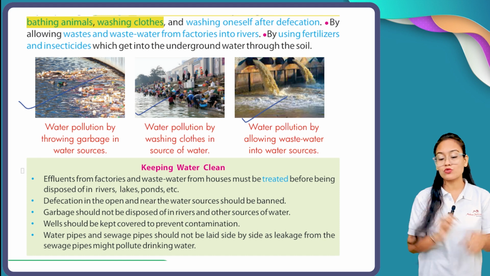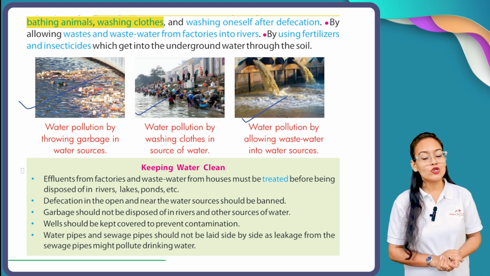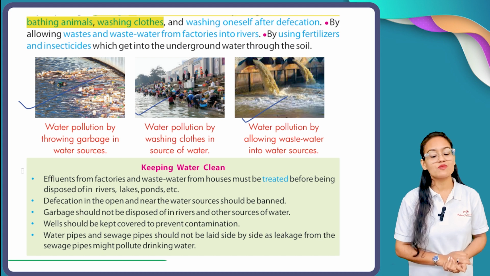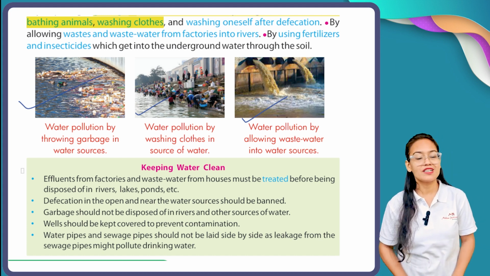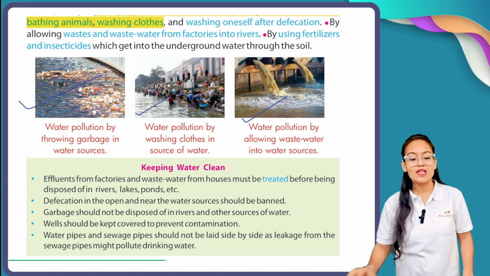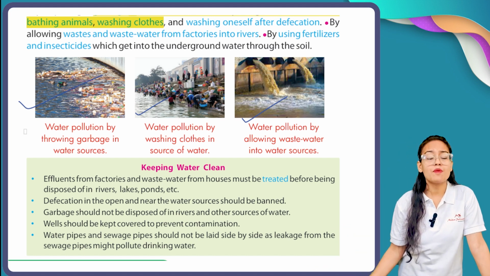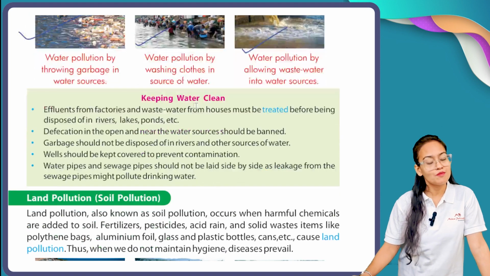Always cover the mouth of the well. Water pipes and sewage pipes should not be laid side by side. Leakage from the sewage pipes might pollute drinking water. Always check that the pipes are not leaking. By adopting these measures, we can stop our water from getting polluted.